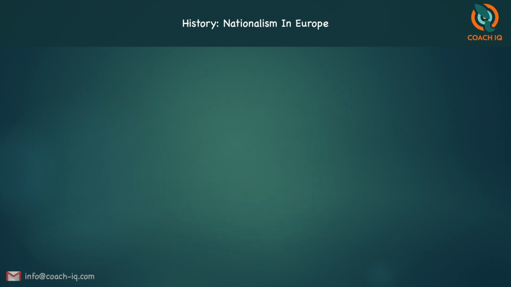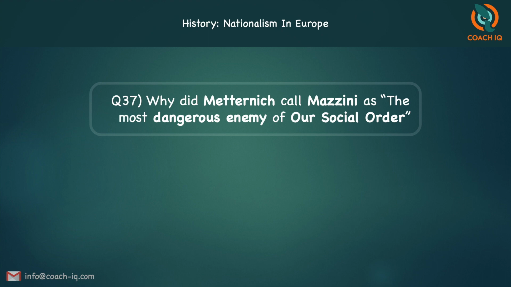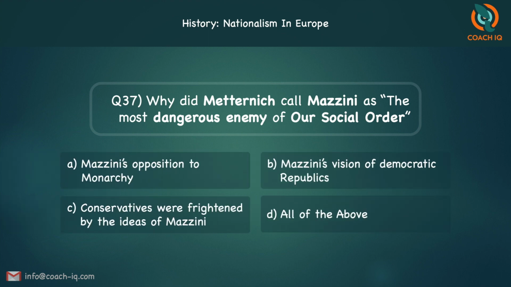The next MCQ. Why did Metternich call Mazzini as the most dangerous enemy of our social order? Why did he give this statement? A. Mazzini's opposition to monarchy, B. Mazzini's vision of democratic republics, C. Conservatives were frightened by the ideas of Mazzini, or D. all of the above?